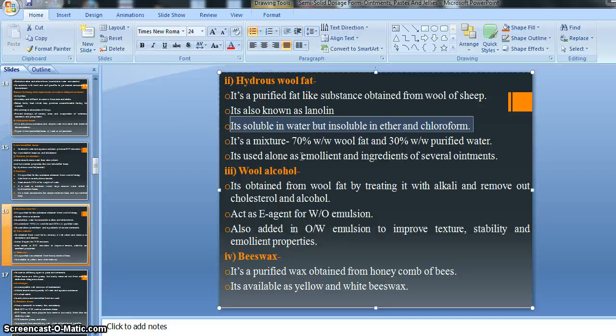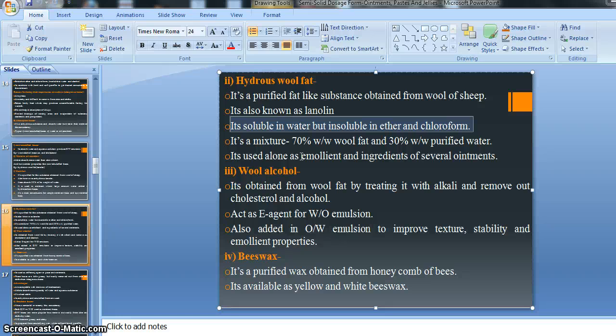We know that our water in oil emulsion basis is able to absorb more water according to its weight, meaning 50% of its weight. So it is soluble in water, but insolubility is given for ether and chloroform, meaning our anhydrous wool fat is not soluble in ether and chloroform.